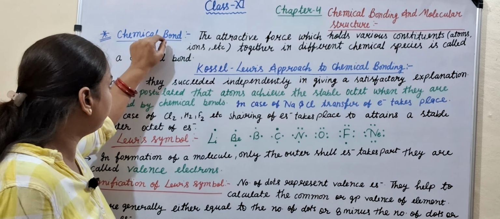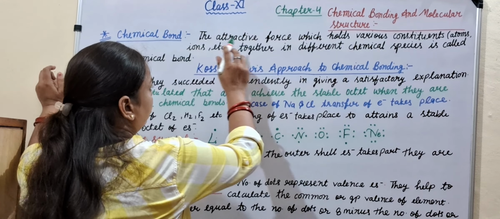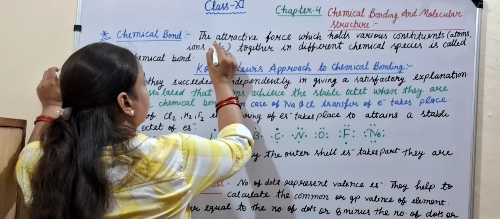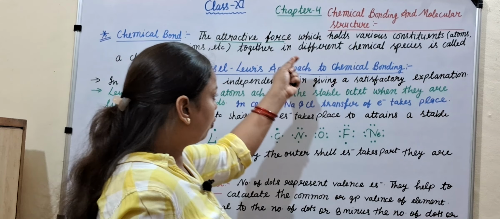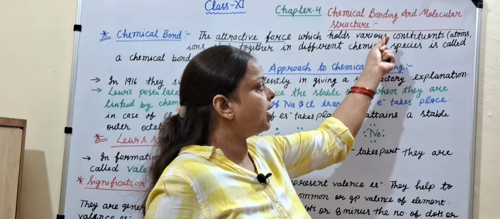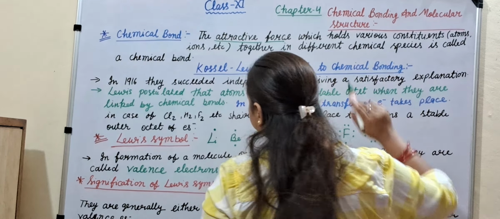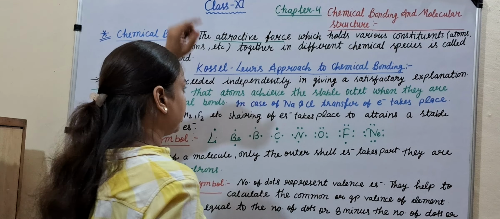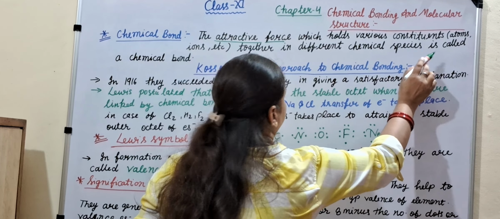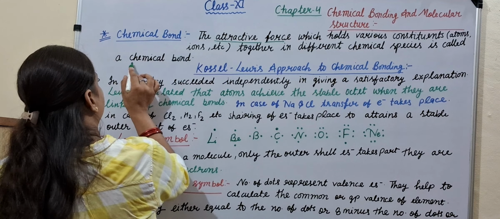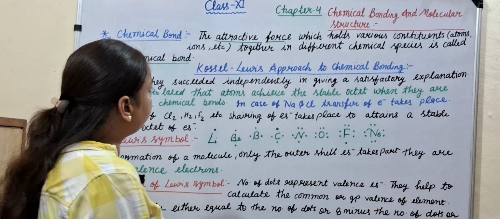What is a chemical bond? The attractive force which holds various constituents like atoms, ions, etc. together in different chemical species is called a chemical bond. I repeat again, what is a chemical bond?